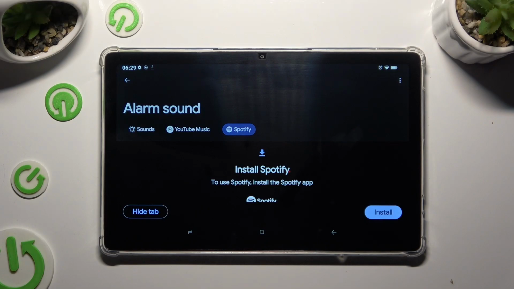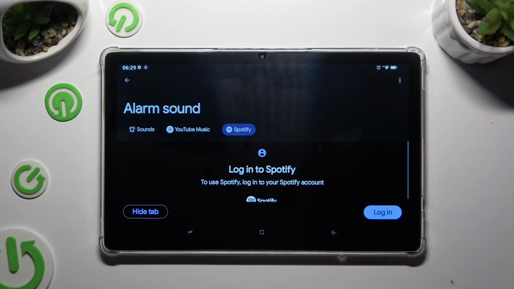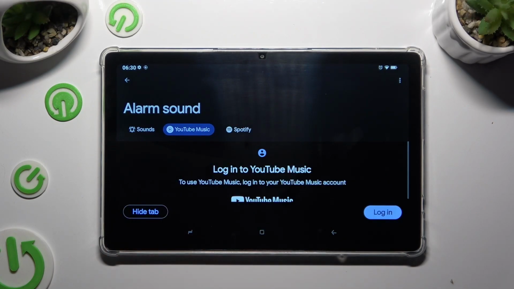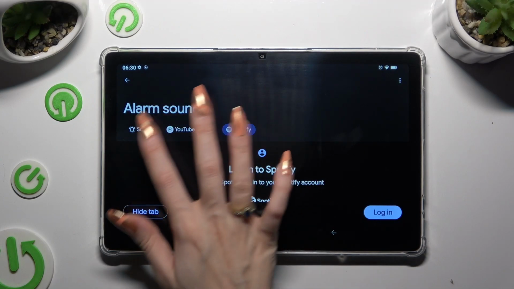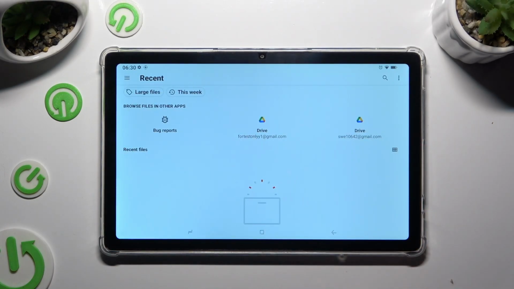Now you can tap on one of those sources to set up the best one for you, like Spotify or YouTube Music. Just log into one of those accounts and use music from it. If you wish to, you can always tap on Sounds on the left and just tap on Add New under your sounds to select any song from your device and set it up.